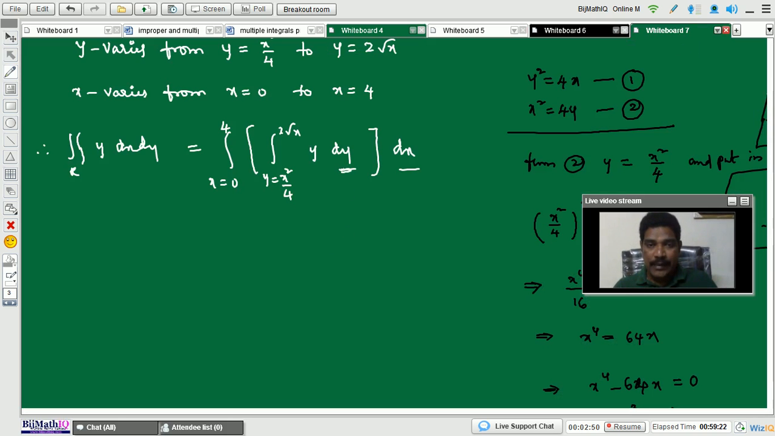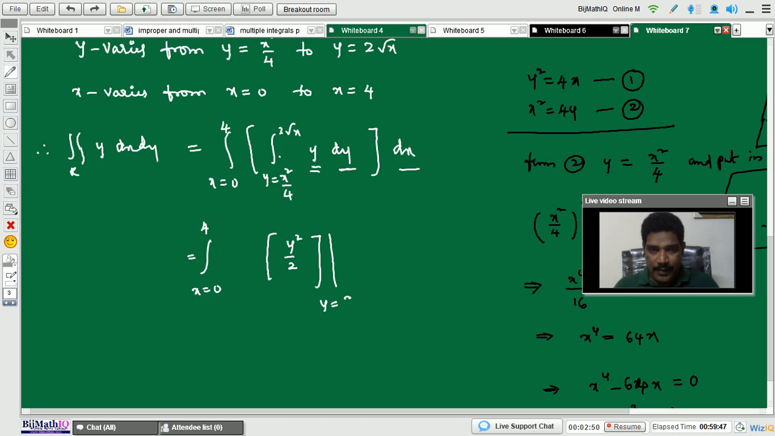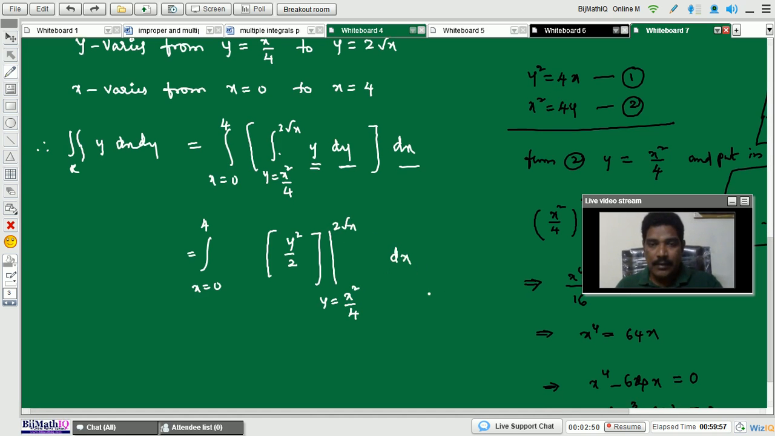Next, here only the y variable is there, so you can integrate y. The integration of y is y square by 2, with x equals 0 to 4. The y limits are y equals x square by 4 and 2 root x, into dx.